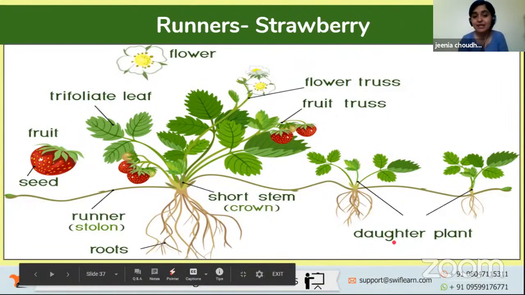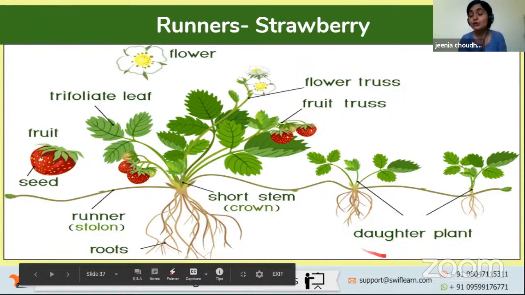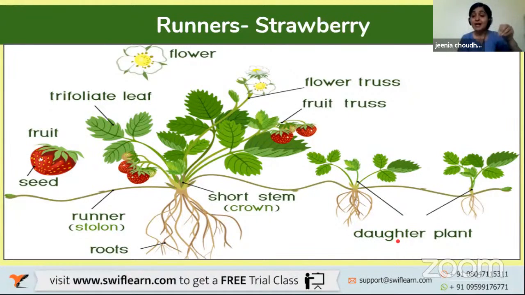So this is the main plant. From there, more short stems are coming, going towards its left, towards its right, all around, and then they are creating their own daughter plants. From one strawberry seed, multiple plants will automatically generate, and they are known as daughter plants of that main plant.